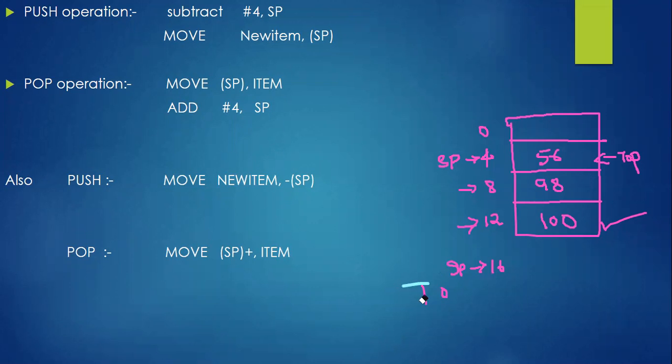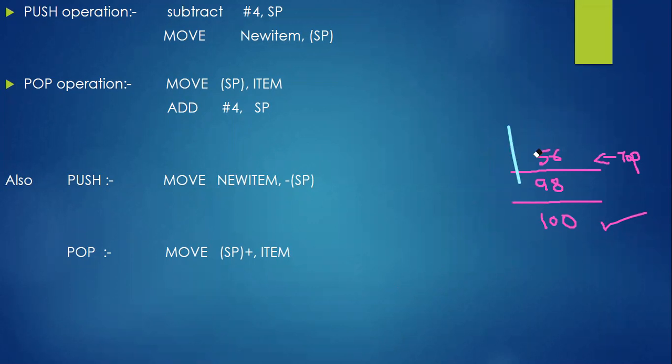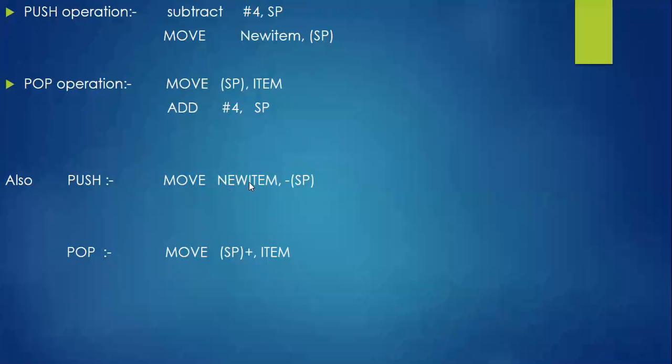Next, instead of writing these multiple lines for push and pop operations, we can go for writing single line code. Just observe. We are using auto increment and auto decrement over here. For push operation, we need to subtract, right? Before we shift the value to the stack pointer location, we need to subtract, so pre-decrement we have. But in the case of pop, post-increment we have. This is decrement, this is increment exactly.